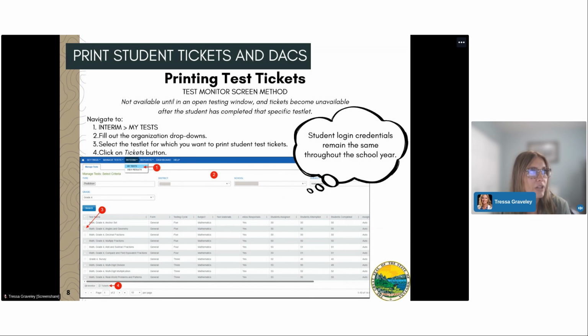They will fill out the organizational drop-down menu. They'll select the testlet for which they would like to print the student test tickets. And then at the bottom of the table, there's a button called Tickets. Again, a reminder, if the student has already taken, let's say, grade 4 angles and geometry, and we click on angles and geometry and click on tickets, that student's test ticket will not be available.